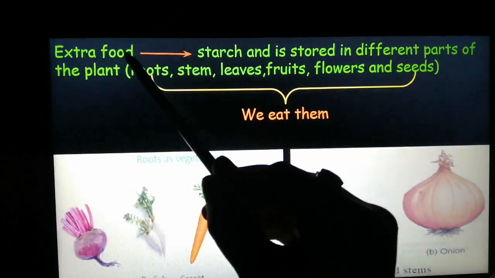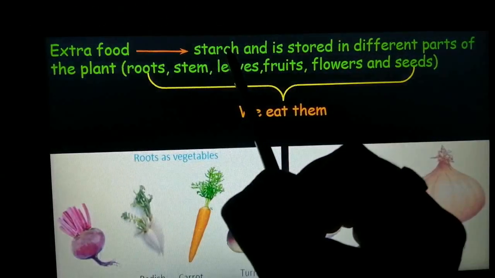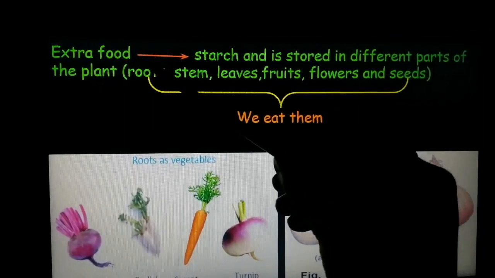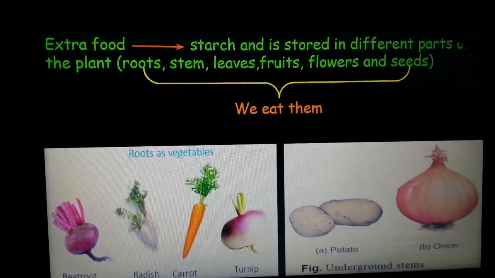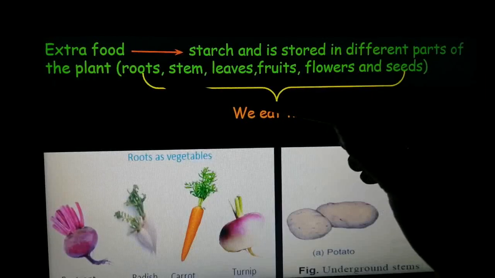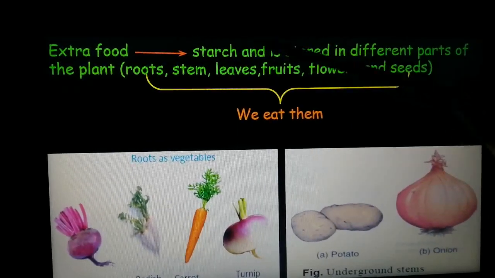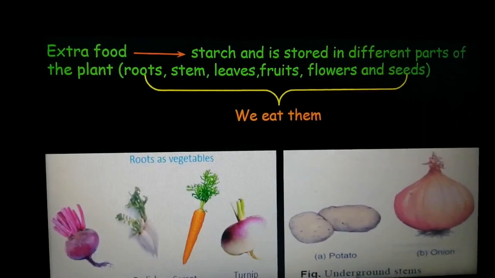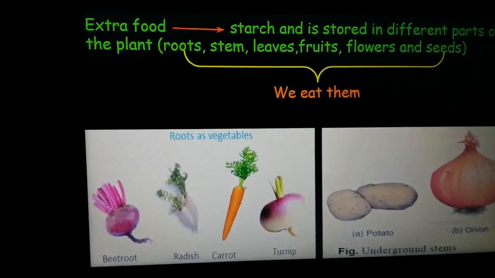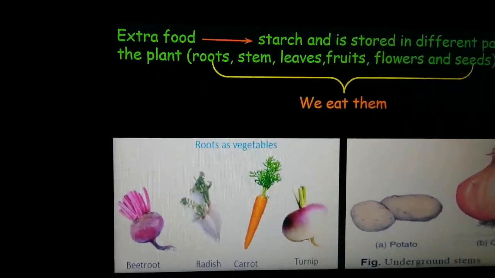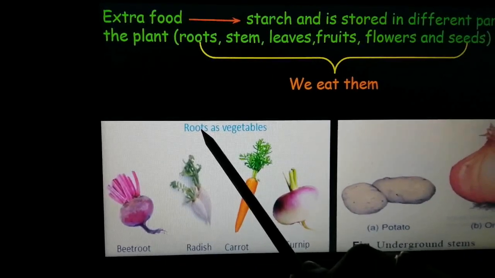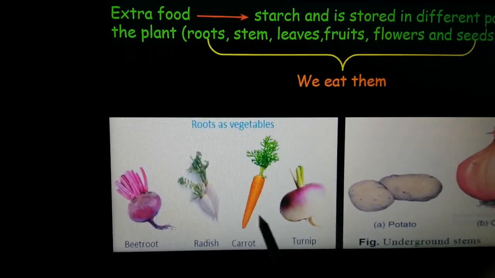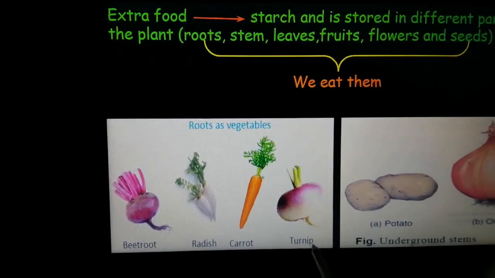Okay, so extra food in plants gets converted into starch and is stored in different parts of the plant, like roots, stem, leaves, fruits, flowers and seeds, and we eat all of them. All right, wherever starch gets stored, those parts of plants we eat. Let's see. Now, if the extra food that is prepared is converted into starch and is stored in the roots, the examples are beetroot, radish, that is mooli, then carrot, that is gajar, and turnip.